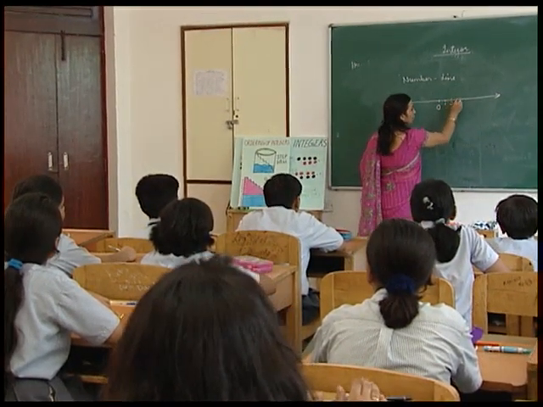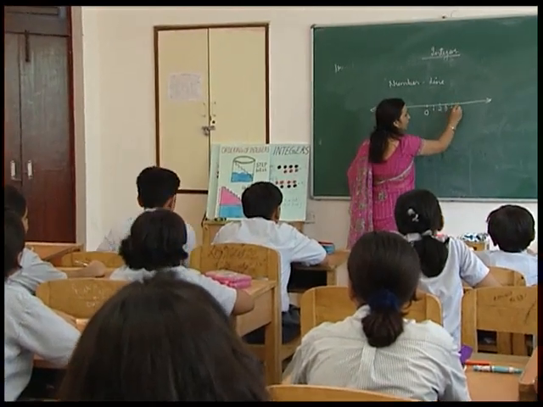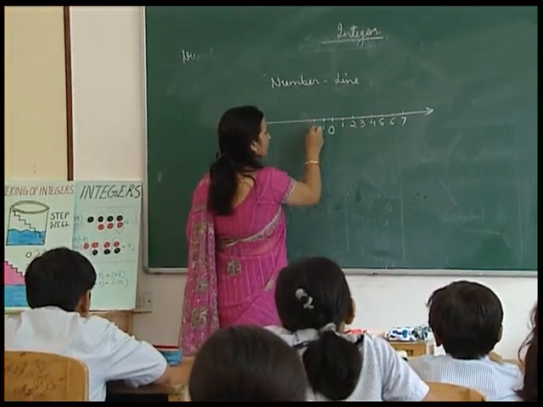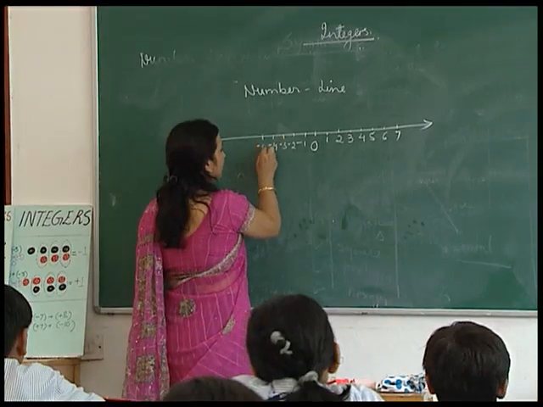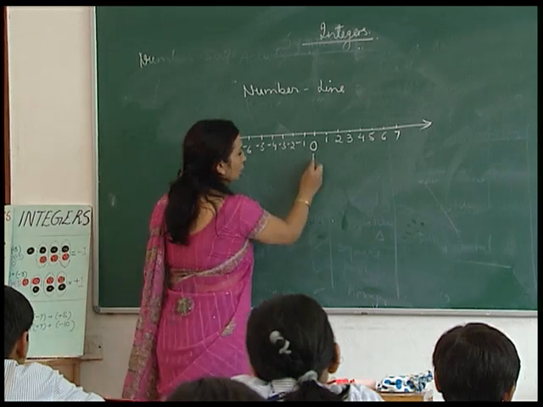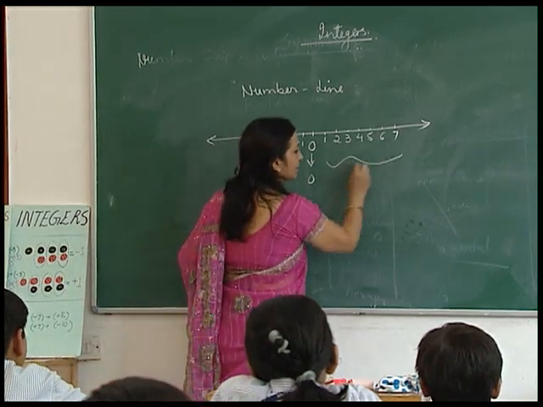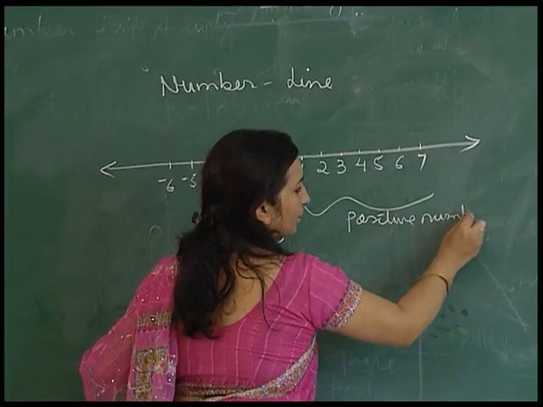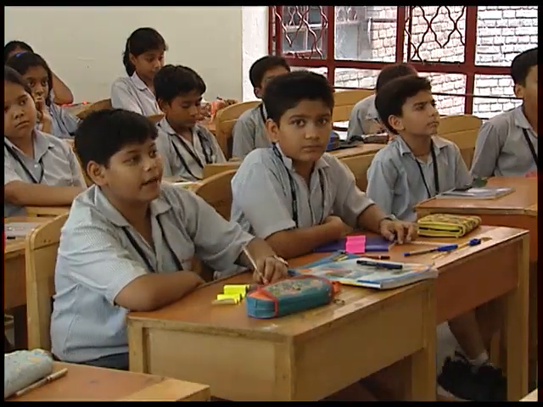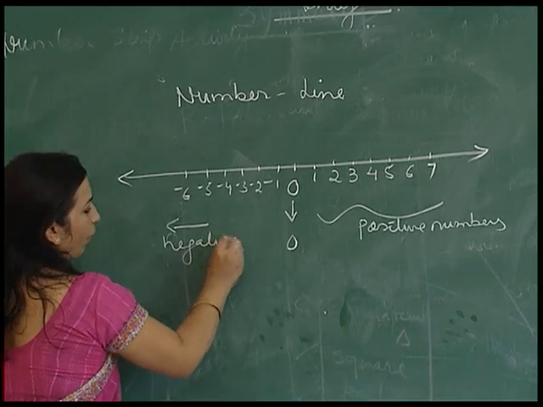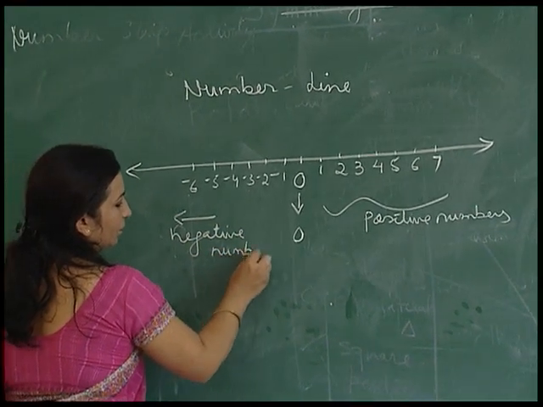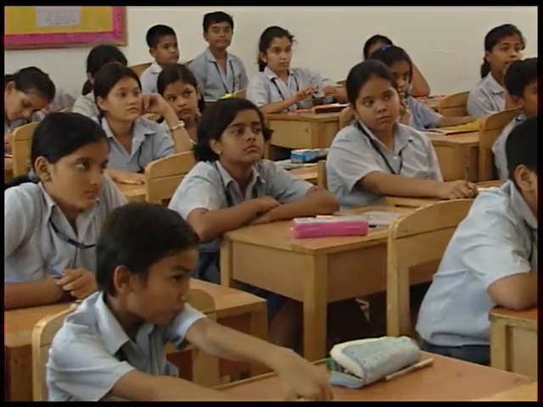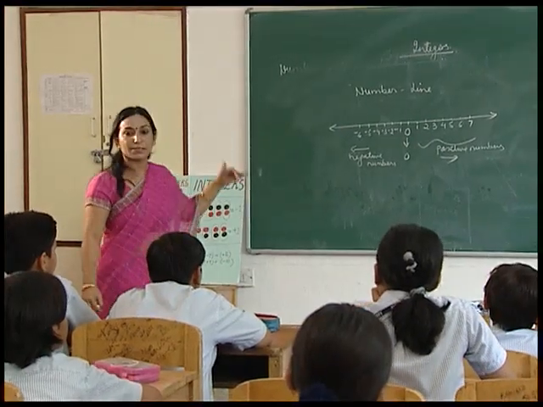Suppose I am taking 1 centimeter gap here. So this is 0. These are positive numbers. And these are negative numbers. Okay, so this is our number line.